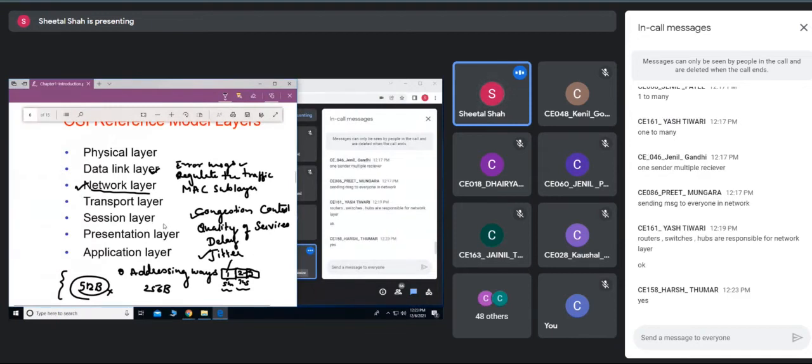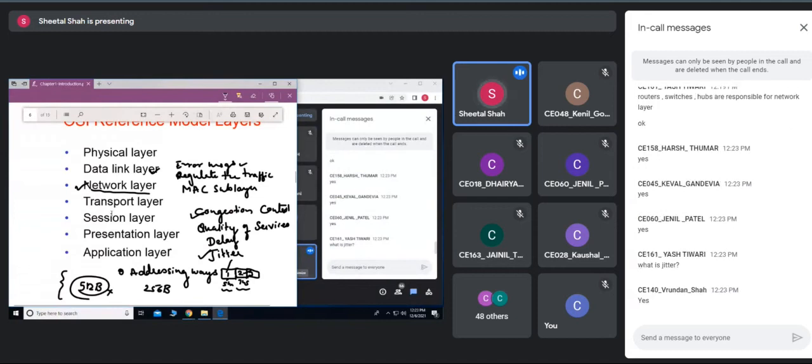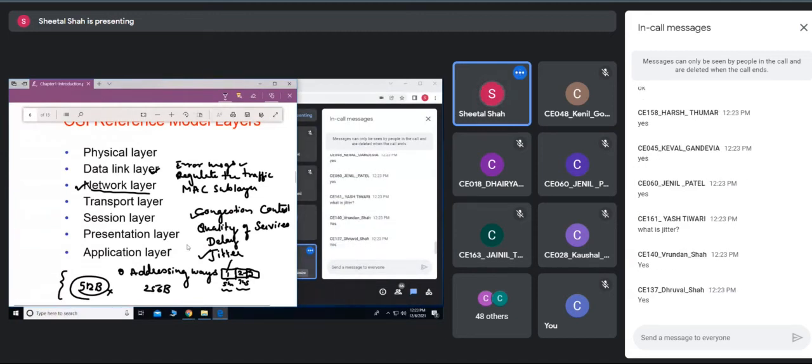So this was about the network layer. Next comes jitter. Jitter means the difference of time for each packet reaching the destination. Some may reach at 5 milliseconds, another may reach at 7 milliseconds, a third may reach at 3 milliseconds. All these are transmitted at the same time, but at the receiving end they are received at different intervals of time. Is it clear?